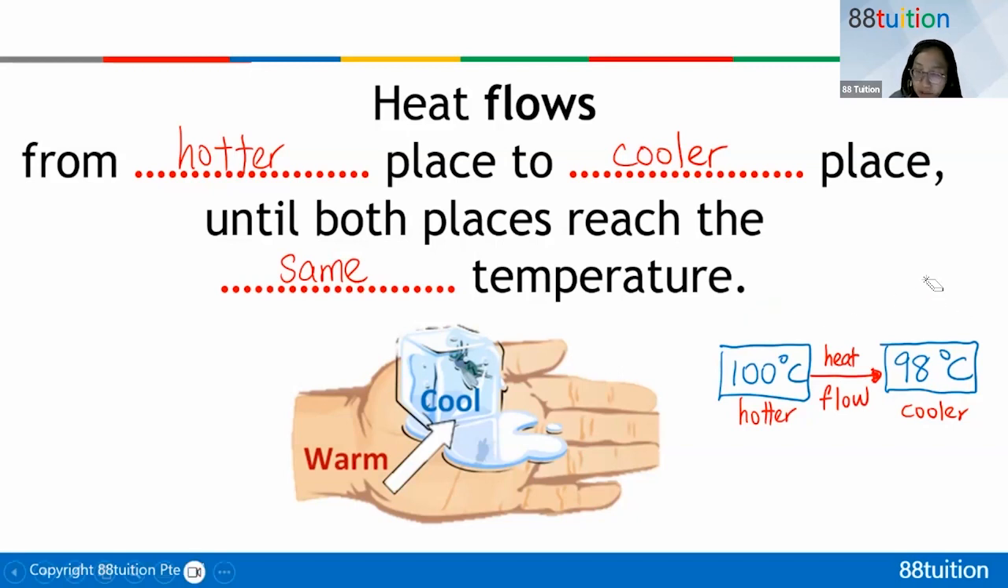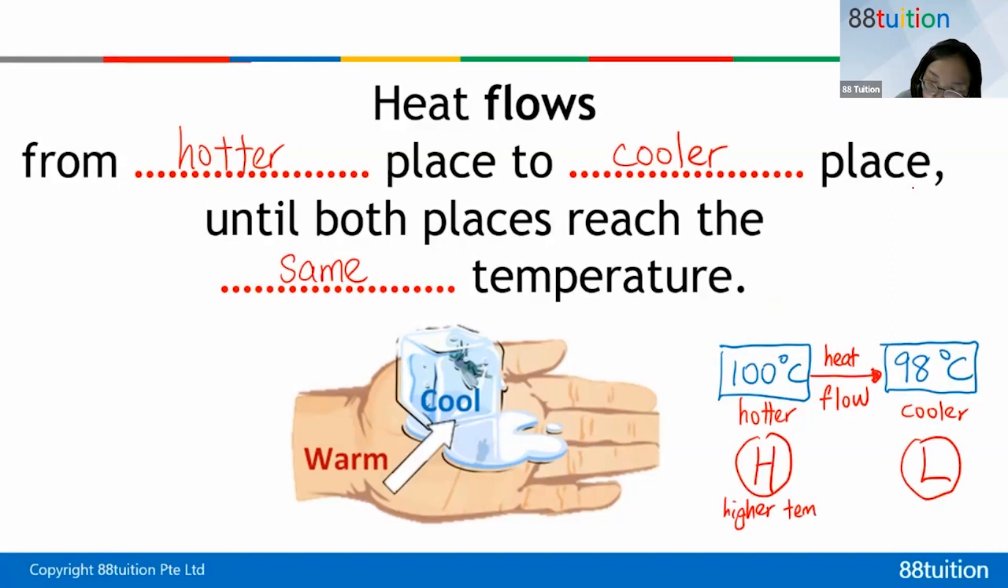Okay. Now, I would like to introduce you to this notation, H and L. From now on, we're going to use H and L. So heat will flow from a region. Region means place, so this word place you can change to region. It doesn't matter. H stands for higher temperature. L stands for lower temperature.